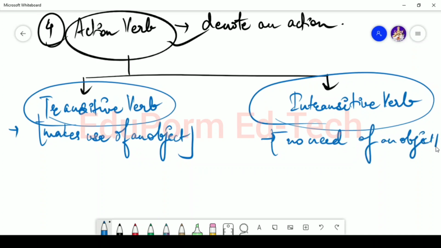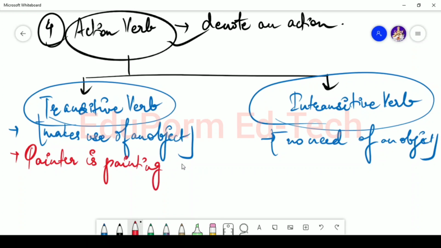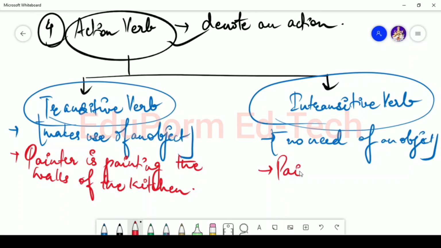Now let's say for example, I'm saying that the painter is painting the walls of the kitchen. And in another case, I'm saying that the painter is painting right now.